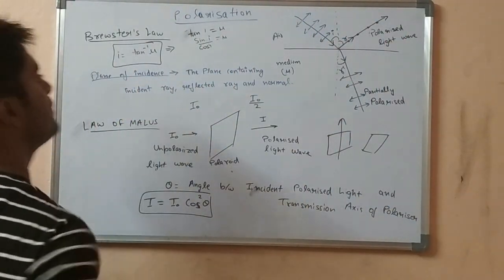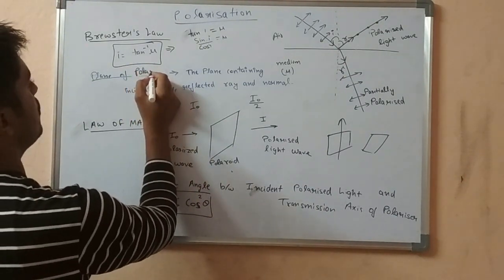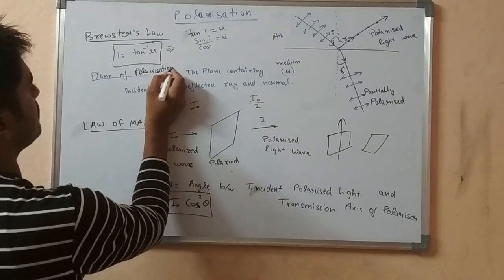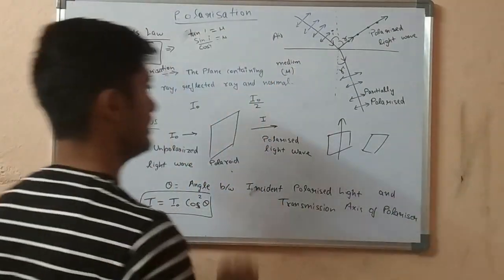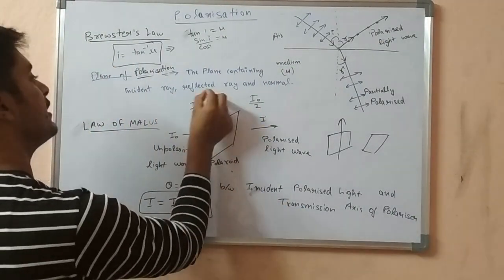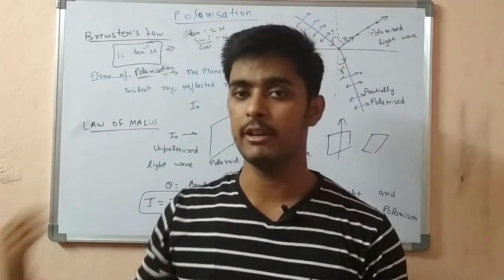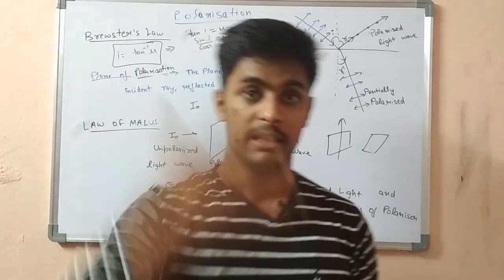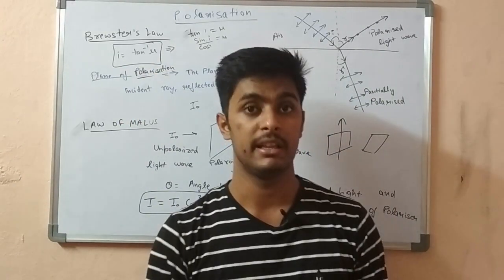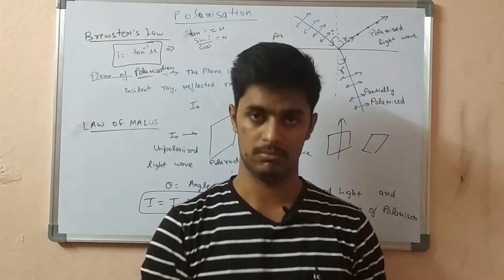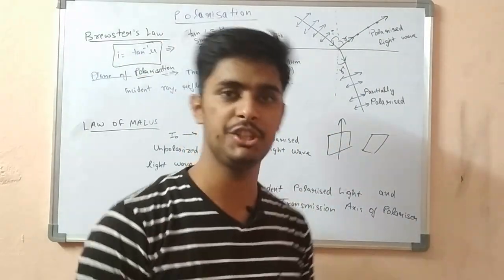And what is the plane of polarization? The plane of polarization is related to the first law of reflection, which says that the plane containing the incident ray, reflected ray, and normal. This is the concept of plane of polarization. The plane means a 2D surface which contains the incident ray of light, the reflected ray of light, and the normal. All these are contained within the plane of polarization.